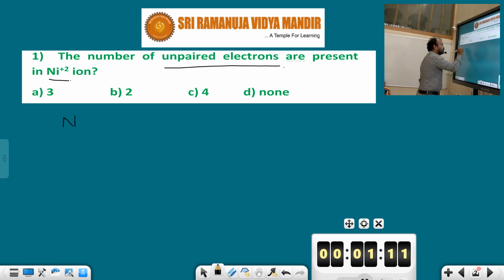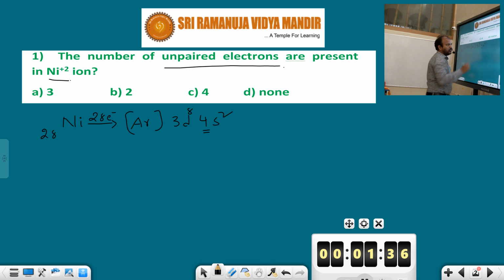How do we find the number of unpaired electrons in nickel plus 2 ion? First of all, you should take the nickel configuration. Nickel's atomic number is 28, so it has 28 electrons. According to the Aufbau energy level diagram, the electronic configuration is argon 3d8 4s2. This is the third orbit, and this is the fourth orbit.